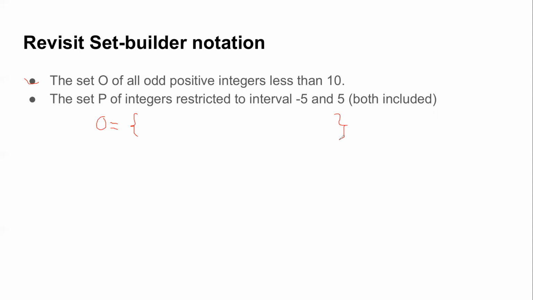So Jamil, now you missed it. It's odd positive integers. Excellent. Okay, so Hasib has given one.